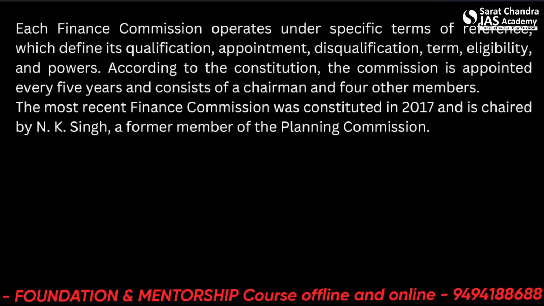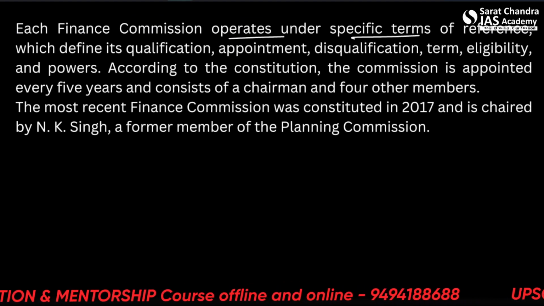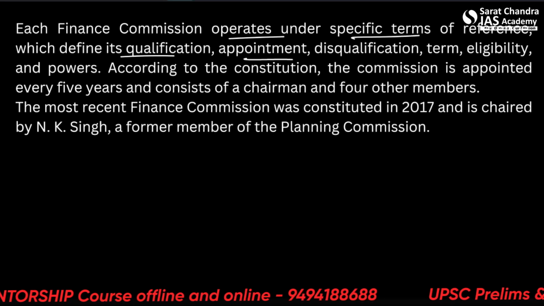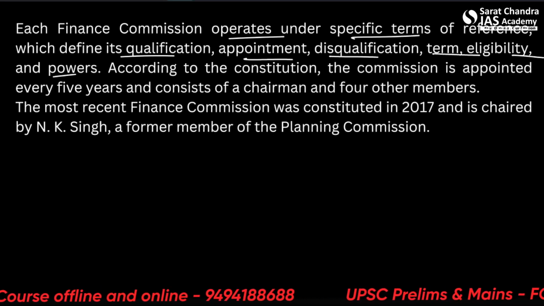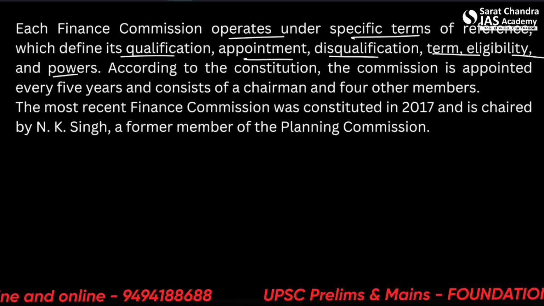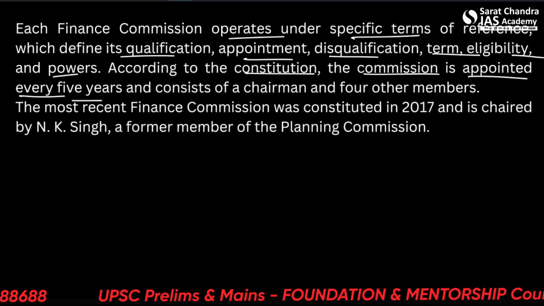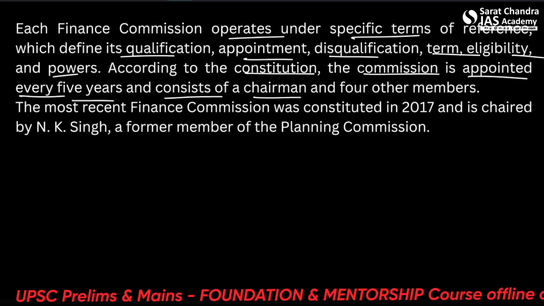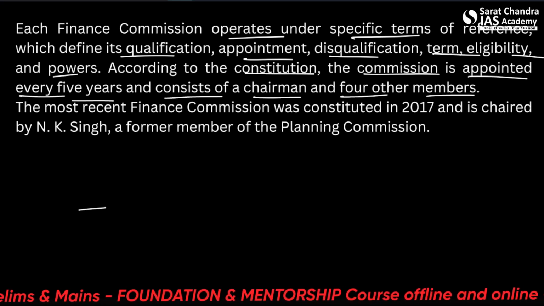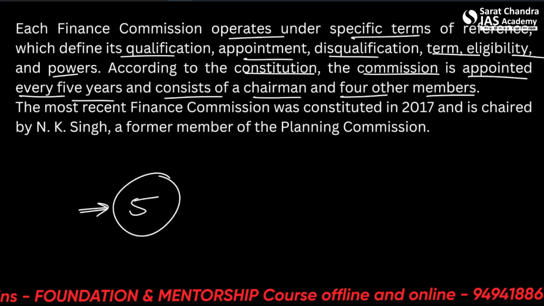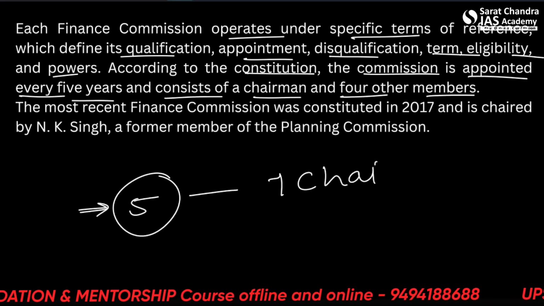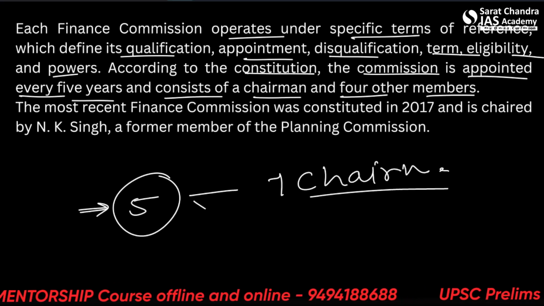Each finance commission operates under specific terms of reference. It defines its qualification, appointments, disqualification, term, eligibility, and powers. So you can read more about them. According to the constitution, the commission is appointed every 5 years and consists of a chairman and 4 other members. So how many total members are there? 5 members. One is the chairman and there are 4 other members.